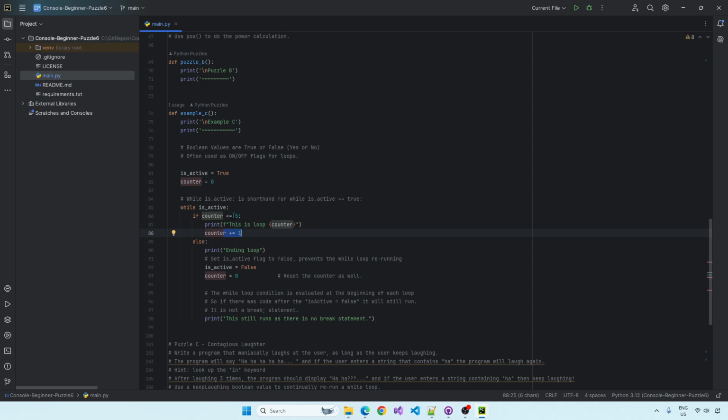And then as soon as it exceeds 5, so 6, print ending loop, disable the while loop by turning this to false, and reset the counter. This is very common as well. You'll be using counters or something like it to count. It might not be how many times the while loop's running, it might be other variables outside of the loop that you want to set. You always have to reset them. It's a very common beginner error to increment or decrement something and then not reset it once your logic's done. So very common.